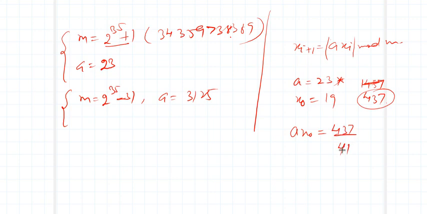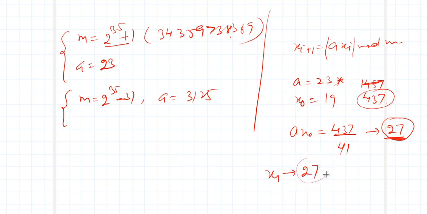If 437 is divided by 41, what do you get? We require the remainder, because modulo means remainder. It is 27. So now x1 is 27.